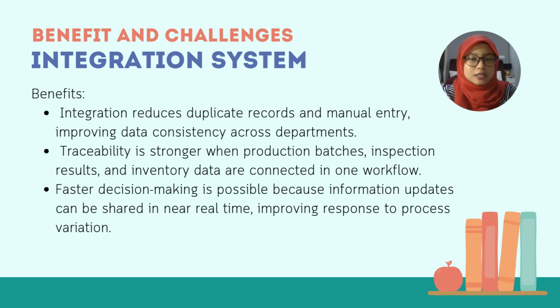This makes it easier to track quality issues and identify their sources. In addition, faster decision making is possible when information is updated and shared in near real time, allowing organizations to respond more quickly to process variation and quality problems.